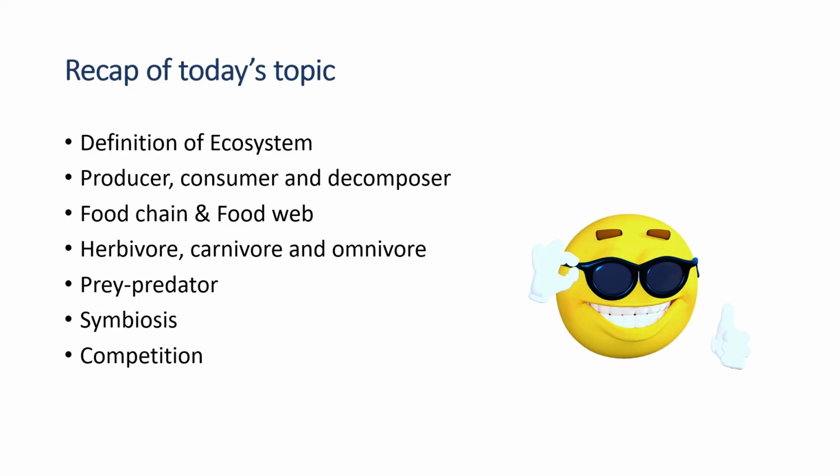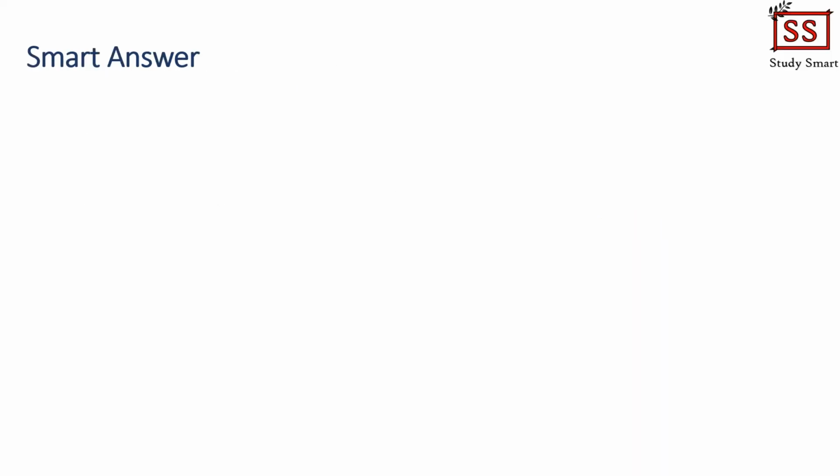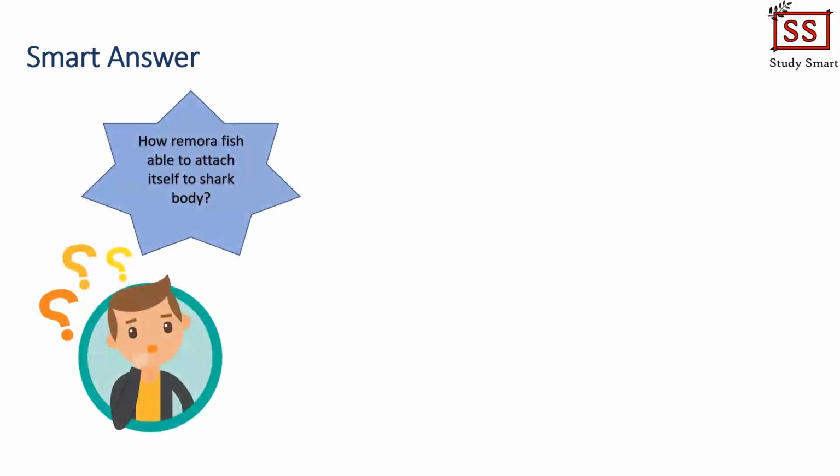Before we end the video, please wait, we have a very interesting part that we want to look into, which is the smart answer. Alright students, now it is the time for some interesting smart answer. Before we move into it, let's recap what the smart question was. During the commensalism example, I asked you how the remora fish is able to attach themselves to the body of the shark. What is the unique feature of a remora fish that makes it possible to attach to the body of the shark? Did you manage to find the answer?